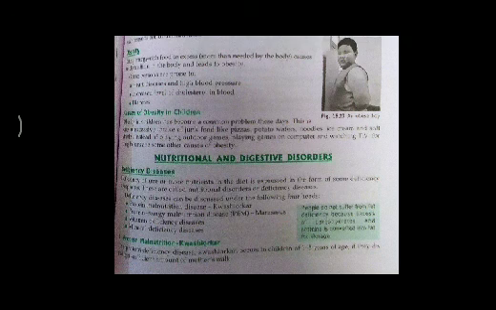Marasmus is the next protein energy malnutrition disease, caused by prolonged starvation resulting in deficiency of both protein and calories. It results in massive loss of muscle and fat, thin limbs, prominent ribs, dry, wrinkled, thin skin, and diarrhea. It develops between the age of 6 months and 1 year in children who have been weaned from breast milk or who suffer from weakening conditions like chronic diarrhea.